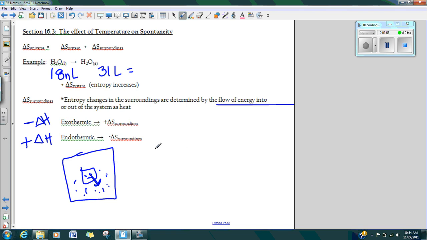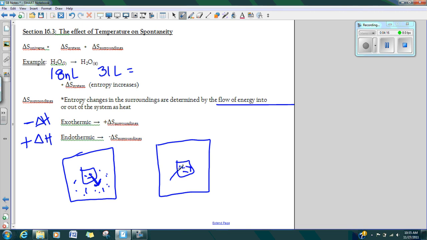And then the reverse is going to be true. If I have another system, actually this would be the surroundings, and I have my system inside of here, and I'm taking a look at that if I have energy coming into here, yes, I might be creating more differences here, but we are taking a look at the surroundings.